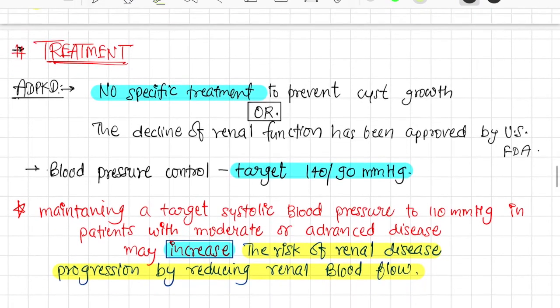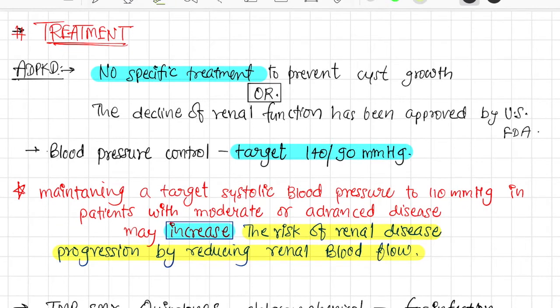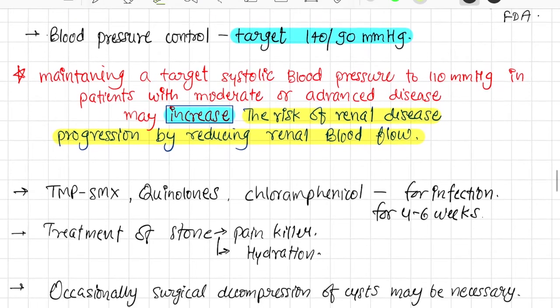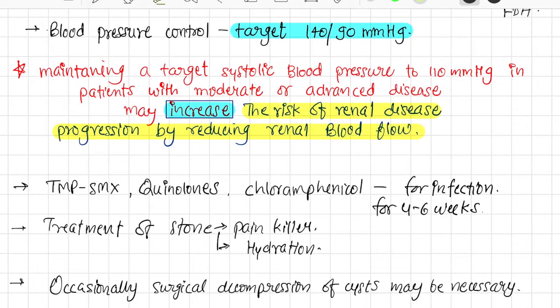Alright. Treatment of ADPKD: no specific treatment. The drug to slow the decline in renal function has been approved by the US FDA. Blood pressure control target is 140/90. We will not go below 140/90. Maintaining a target systolic blood pressure of 110 in patients with moderate or advanced disease may increase the risk of renal disease progression by reducing renal blood flow. Very important.